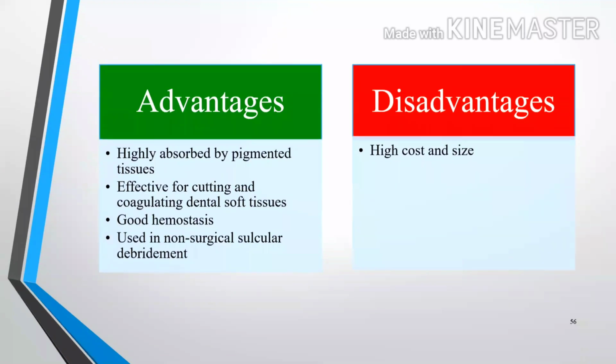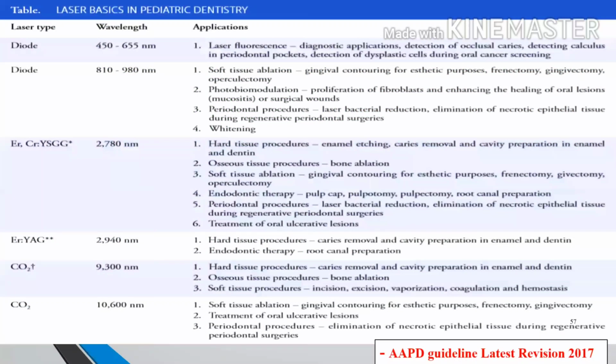Advantages: it is highly absorbed by pigmented tissue, effective for cutting and coagulating dental soft tissues, has good hemostasis, and is used in non-surgical circular debridement. Disadvantages are high cost and size. These are the various lasers with the wavelengths used in pediatric dentistry.